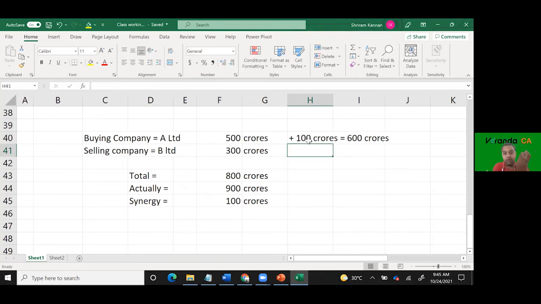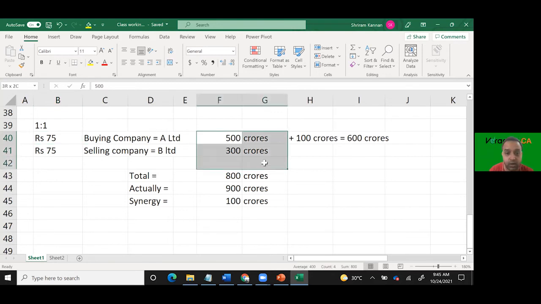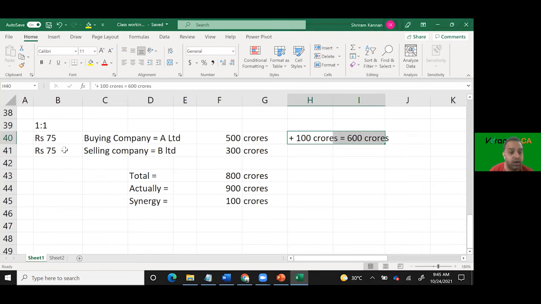When A Limited's value is increasing, the buying company's value is increasing, what do you think? The number of shares offered by A Limited will be more or less based on my value and your value. A Limited's value, assume for a minute, is 75 rupees per share. B Limited's value is 75 rupees per share. We thought initially 1:1 is the swap ratio. This is what we thought based on the 500-300 crore valuation. Now, since I increase the value of A Limited by 100 crores, what will the valuation of A Limited become? 75 rupees per share, will it go up or will it come down? The notional value.